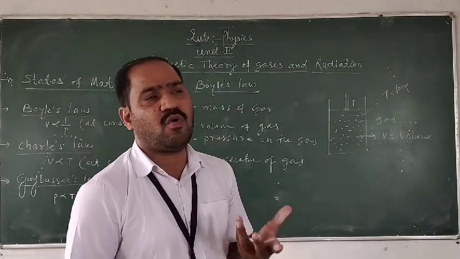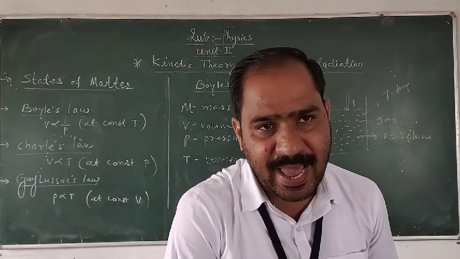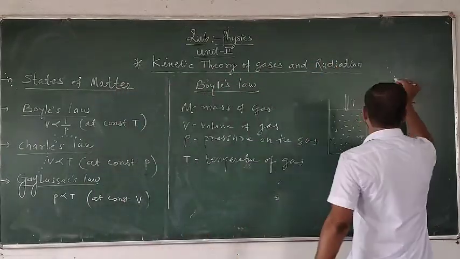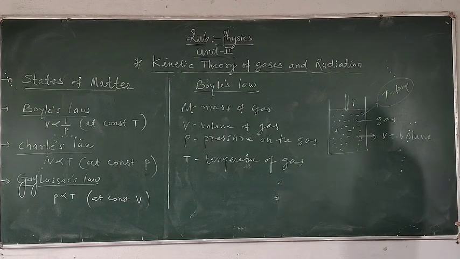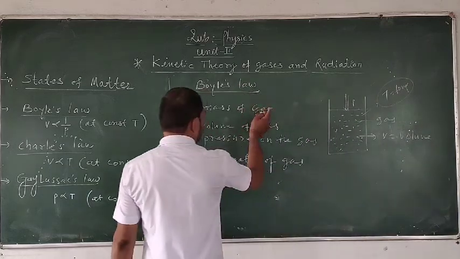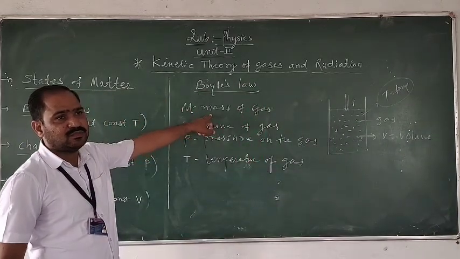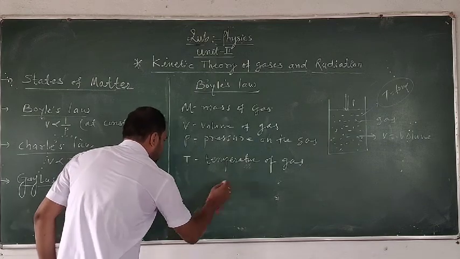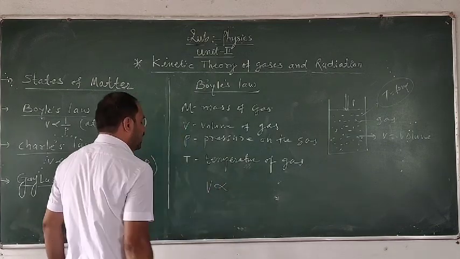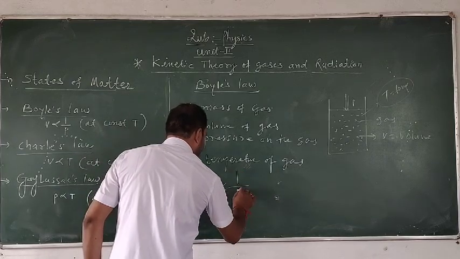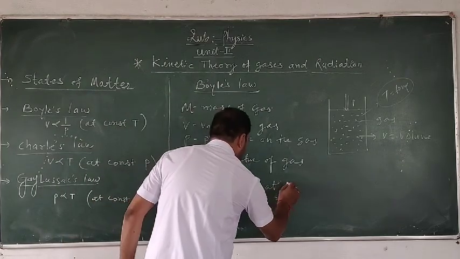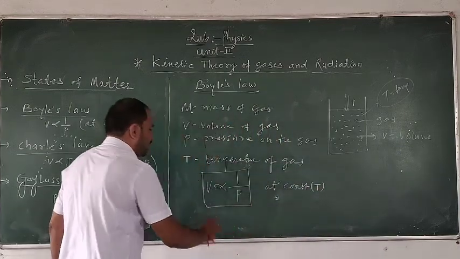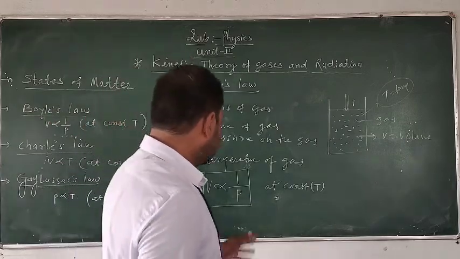The statement of Boyle's law can be stated as follows: if we keep the temperature of a gas constant at a particular value, then for a given mass M of gas, the volume of the gas is inversely proportional to the pressure P of the gas at constant temperature T. This is the statement of Boyle's law.